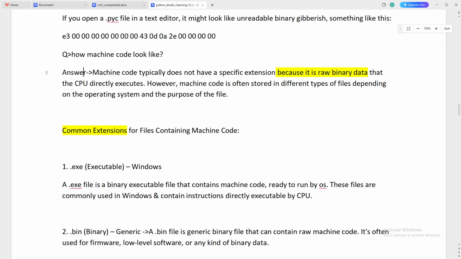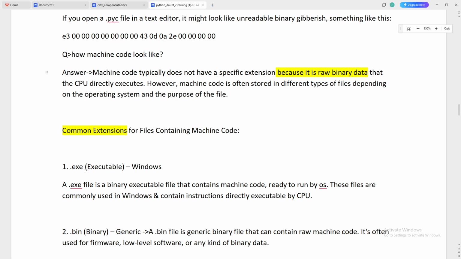So how does machine code look? The next question arises: we see the bytecode, so we also want to know how machine code looks. Machine code is nothing but 0 and 1 binary format. Nothing more to that.